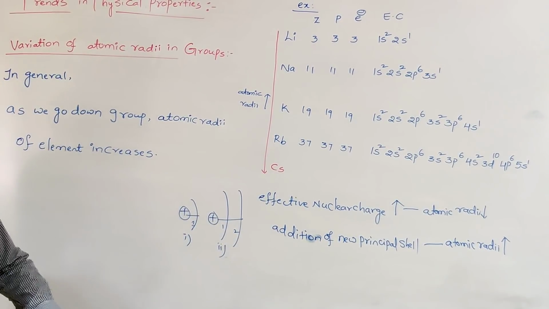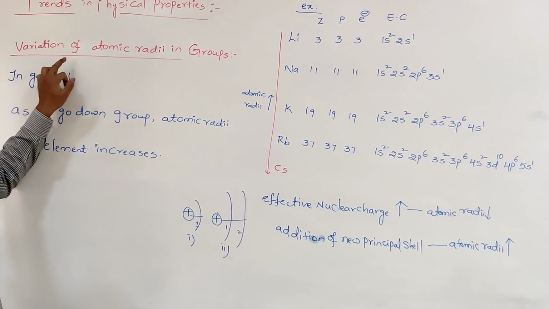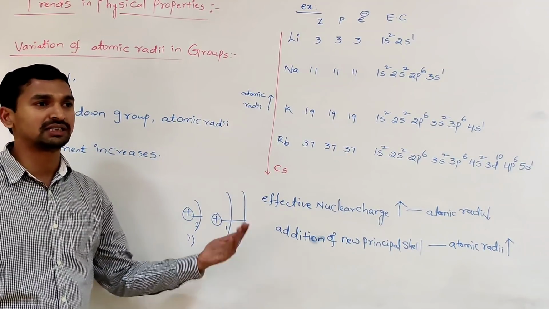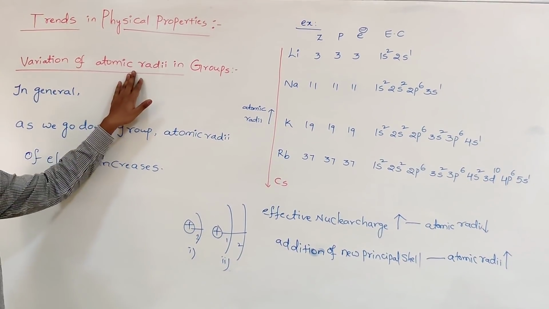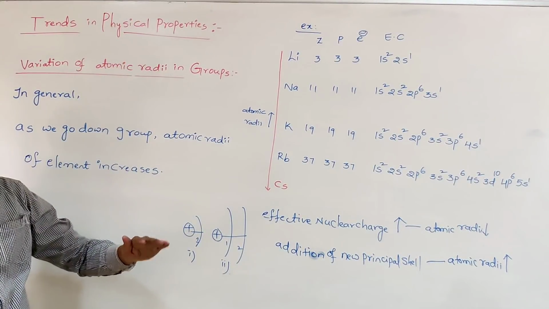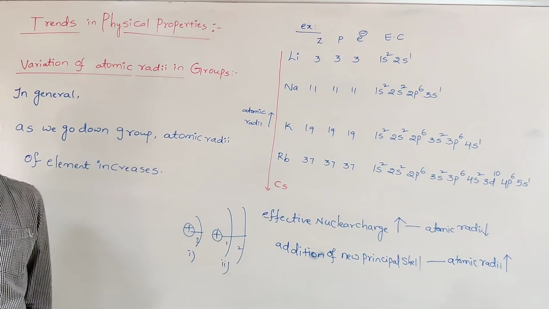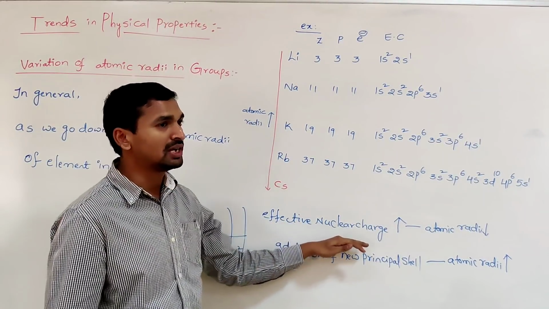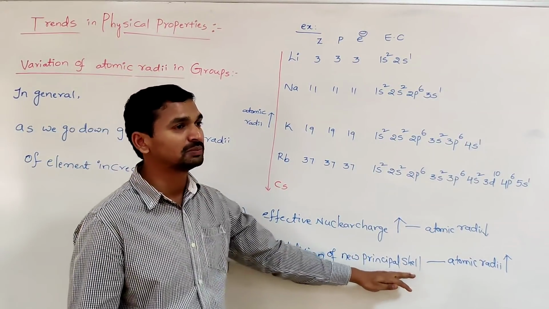So the question may ask: define atomic radii and explain how it varies in the groups. Atomic radii is the distance from the center of the nucleus to the outermost shell electrons. How does it vary in the groups? As we move from top to bottom, the atomic radii increases. Why? Because as we go down the group, the effective nuclear charge increases, and there is also addition of a new principal shell.